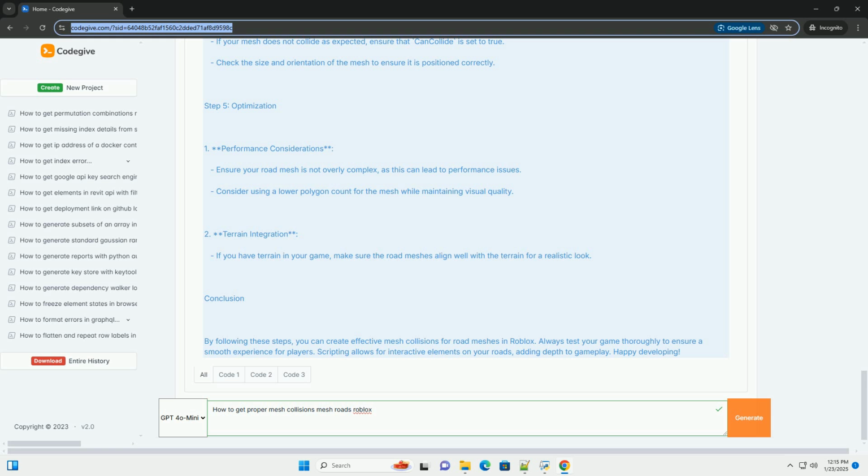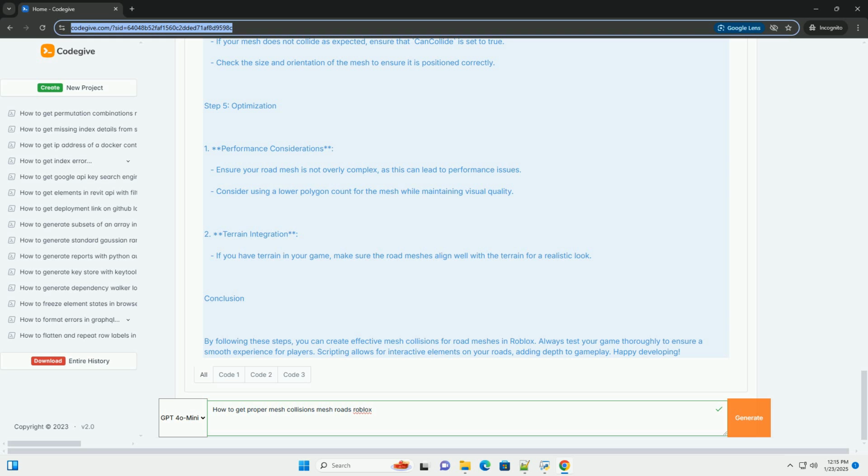Step 5. Optimization. 1. Performance considerations. Ensure your road mesh is not overly complex, as this can lead to performance issues. Consider using a lower polygon count for the mesh while maintaining visual quality. 2. Terrain integration. If you have terrain in your game, make sure the road meshes align well with the terrain for a realistic look. Conclusion.